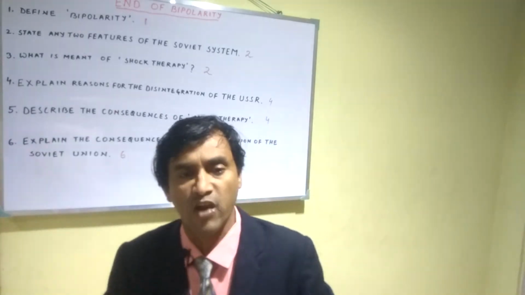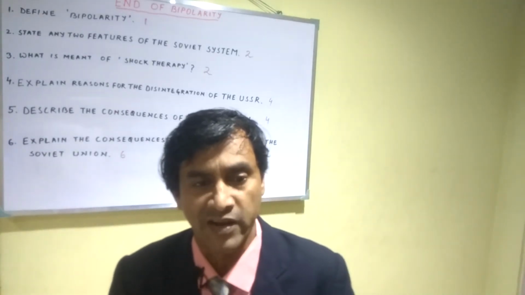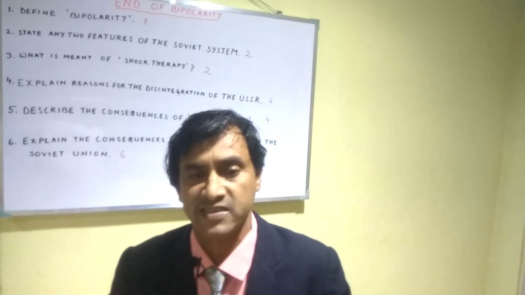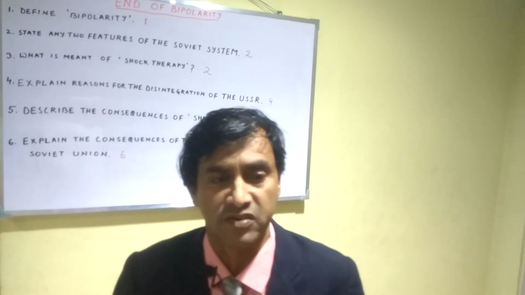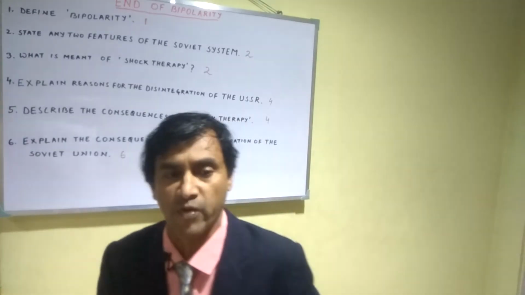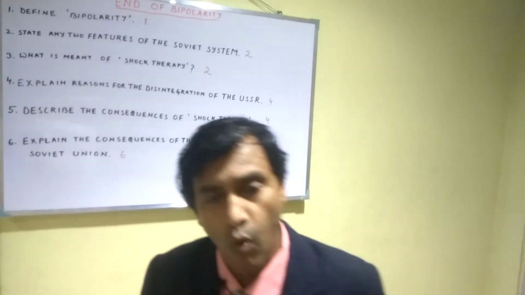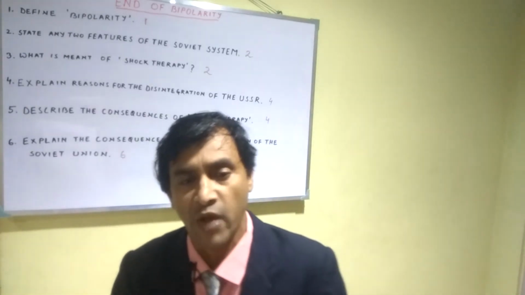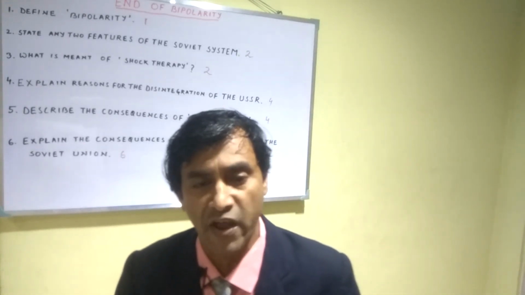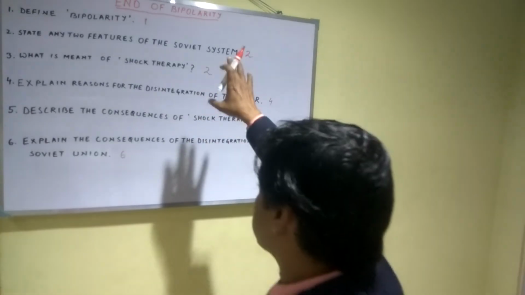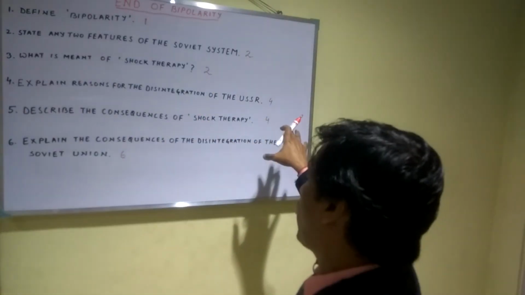Third point, the value of the Russian currency, the ruble, declined dramatically with a soaring rate of inflation, pushing the people into poverty. Fourth point, the old system of social welfare was pushed to ashes with the government withdrawing subsidies. You have to write the answer within these 4 points.